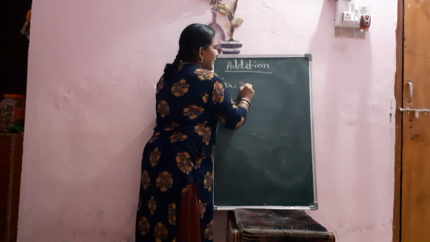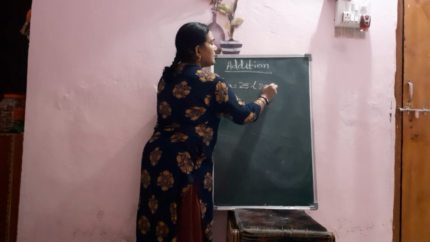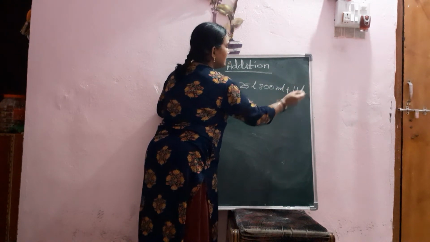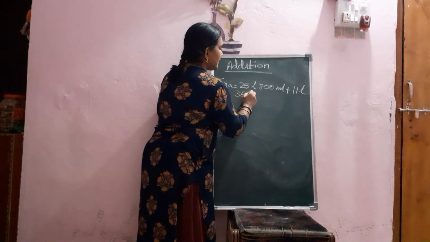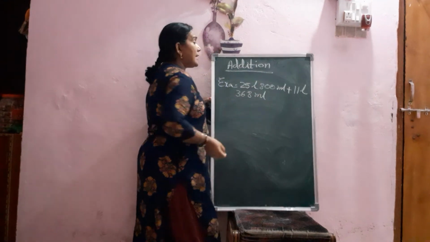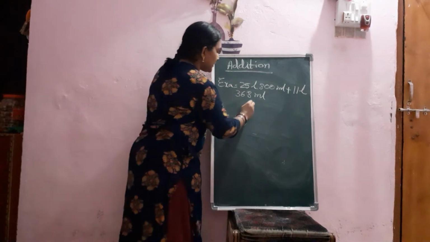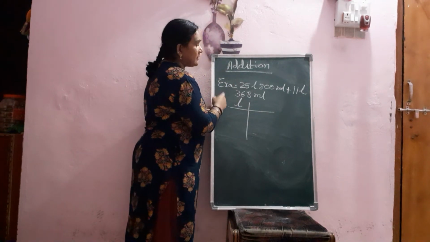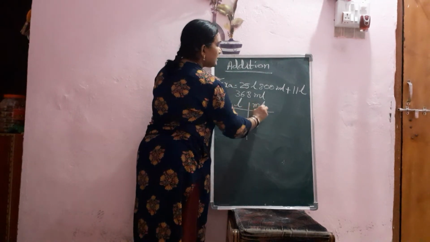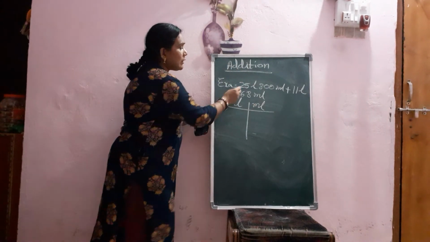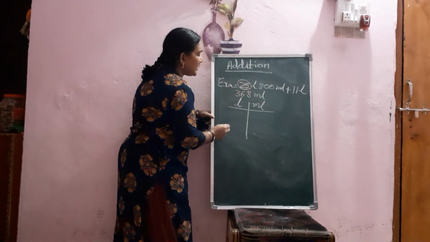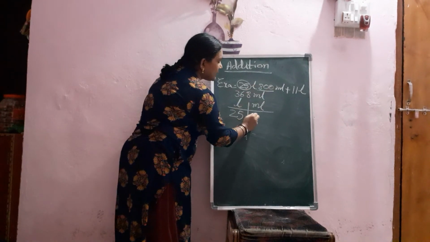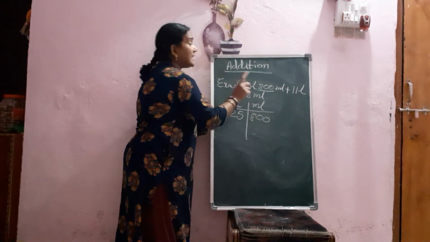Suppose 25 liter 800 milliliter plus 11 liter 368 milliliter. How will we arrange? While arranging, first of all, we should write liter on the left side, and on the right side we should write milliliter. So liters should be in one place, 25 liter, and how much milliliter? 800. We cannot change the digits.